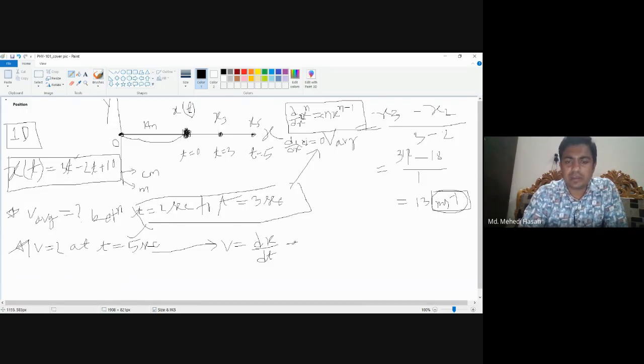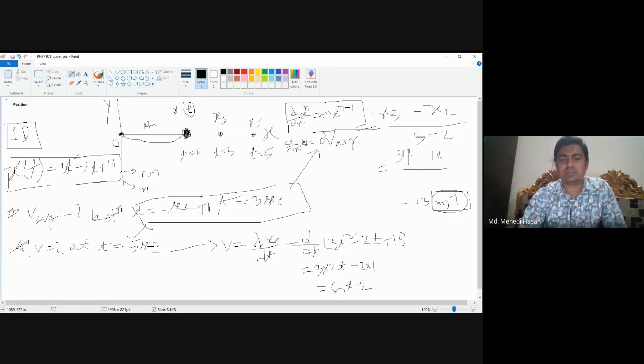Okay, so here d/dt of x, which is given as 3t square minus 2t plus 10. Then here 3 remains the same, times 2t, because 2 minus 1 is 1, minus 2 into 1, and the differentiation of a constant is 0. So then it will be 6t minus 2. So 6t minus 2 is the first order differentiation of position.